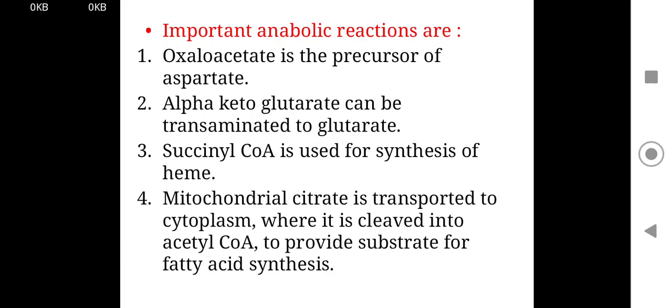Important anabolic reactions: oxaloacetate is a precursor of aspartate. Alpha ketoglutarate can be transaminated to glutamate. Succinyl-CoA is used for the synthesis of heme. Mitochondrial citrate is transported to the cytoplasm, where it is cleaved into acetyl-CoA to provide the substrate for fatty acid synthesis.